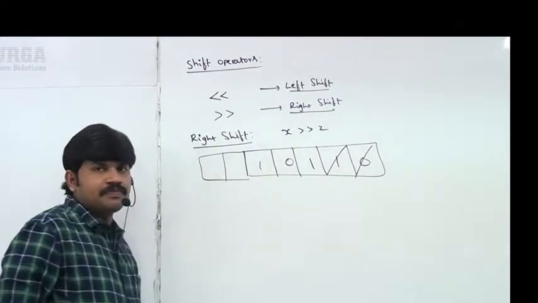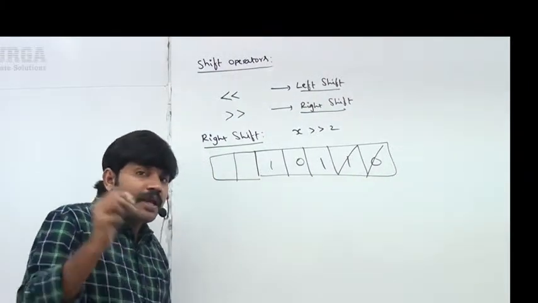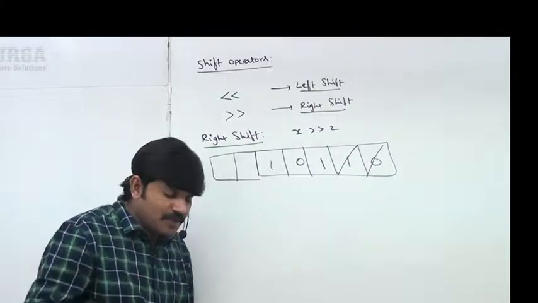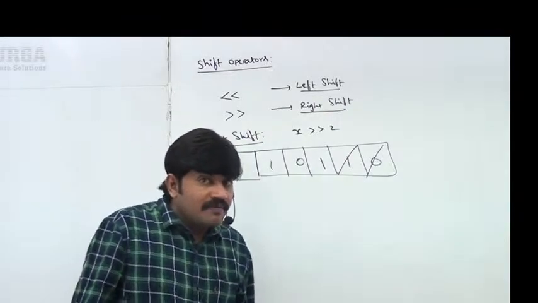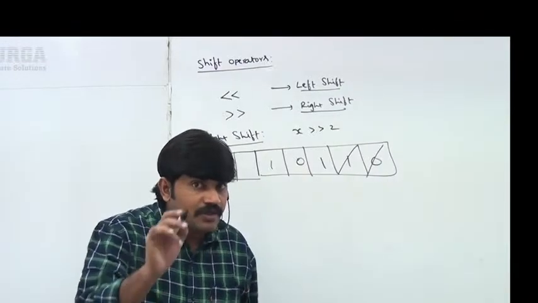These vacant cells which were formed at the left hand side, what do we have to fill them with? In the left shift operator, vacant cells which are formed on the right hand side, we fill with 0.